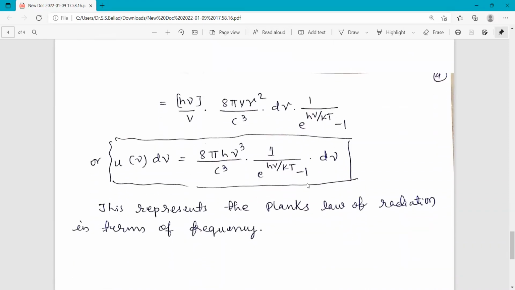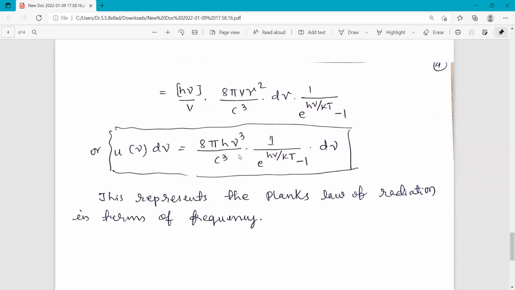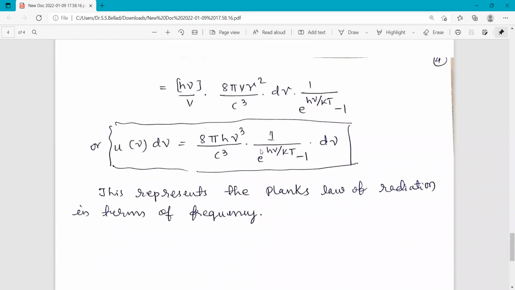Then you simplify this. U of nu d nu is equal to 8 pi h nu into nu square, that is nu cube, divided by c cube, into 1 divided by e raised to h nu by kT minus 1, into d nu.